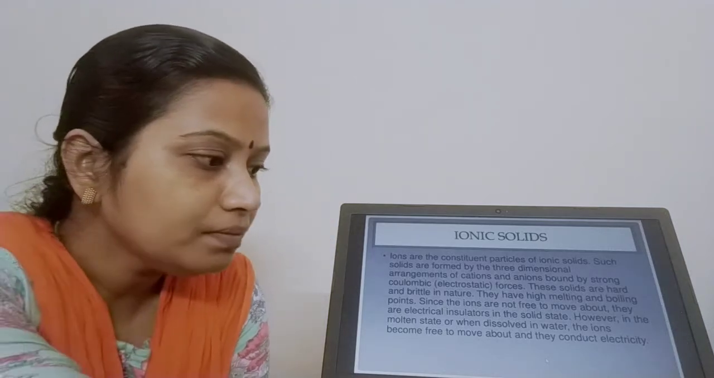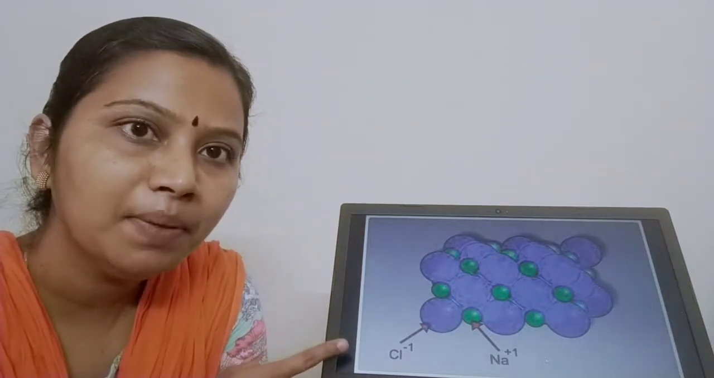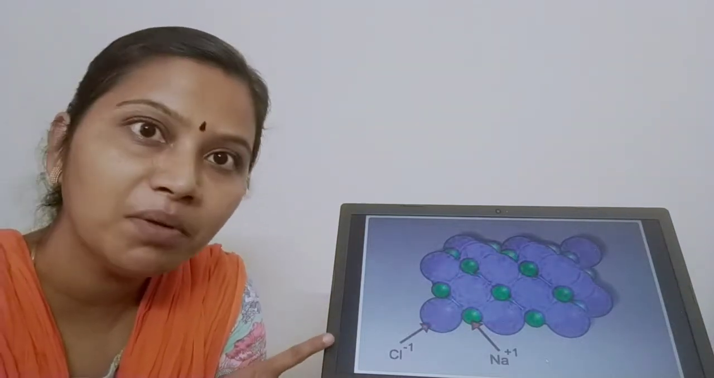Clear? This is an example of a sodium chloride crystal where Na plus and Cl minus ions are held together by what forces?